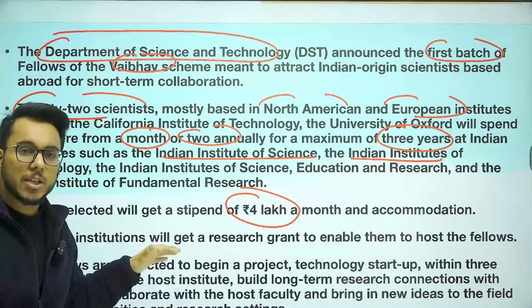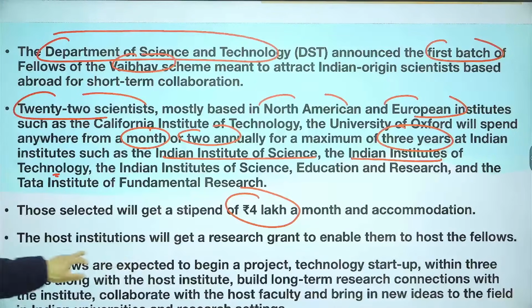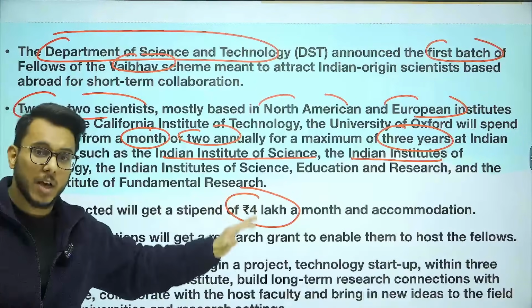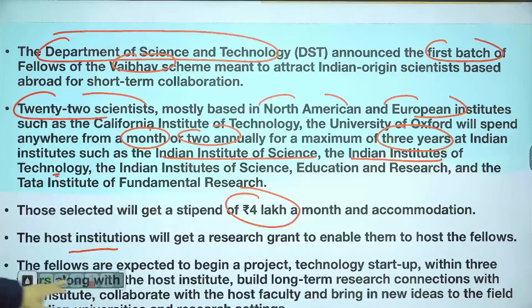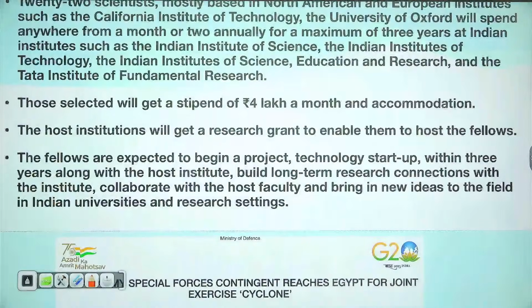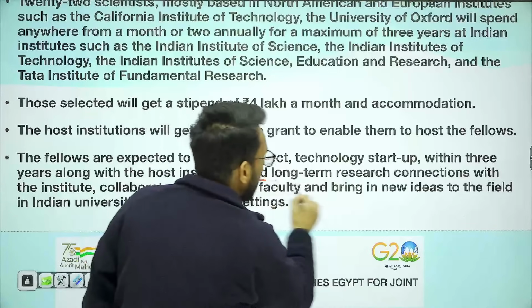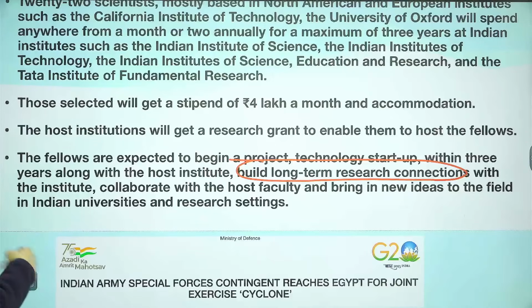The host institution will get a research grant from the government so that the host institution can give the money to these researchers. So when they come, they are going to build long-term research connections with the institution and collaborate.